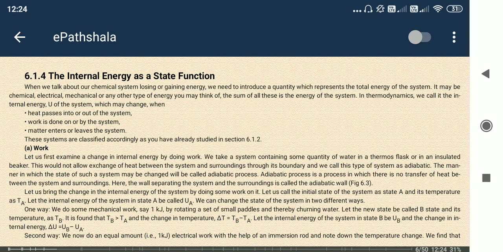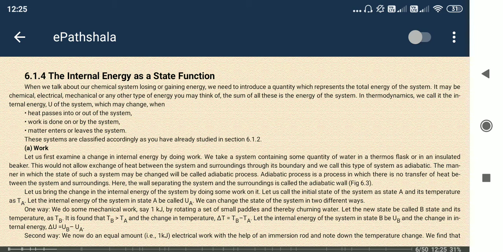Applying pressure means force is there, and force into displacement got reduced in volume. So this work is energy, and this energy will be stored in the system. That's why when we do work on the system, it gains some form of internal energy.